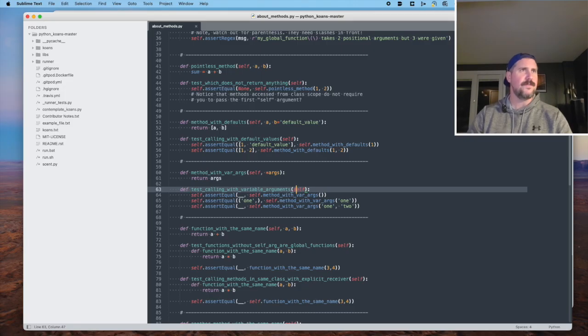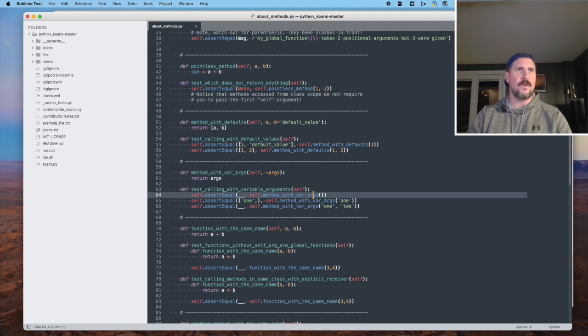All right, so assert equal. When we call this class method, which I believe is what is happening when we call self dot something. Anyway, when we call this with no arguments, what does it return? I'm going to assume it returns an empty array, an empty list. All right, let's see what next, or maybe an empty tuple. I bet that's more like it, but we will find out, see if I'm wrong.